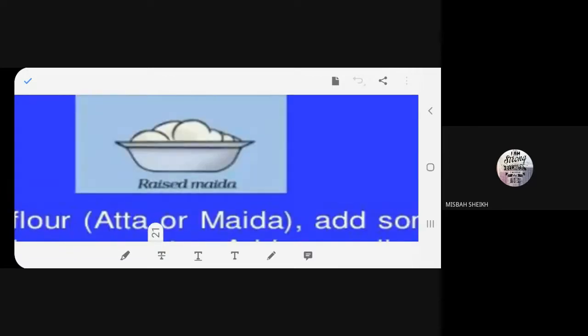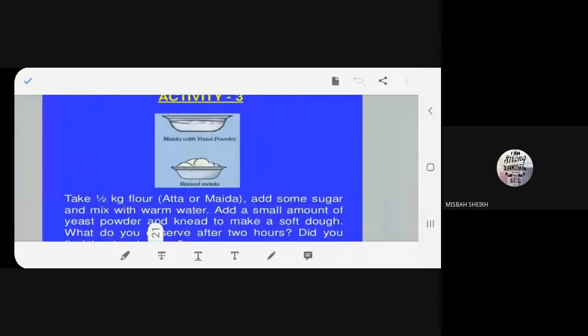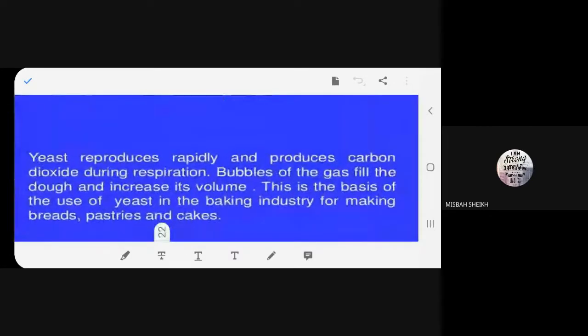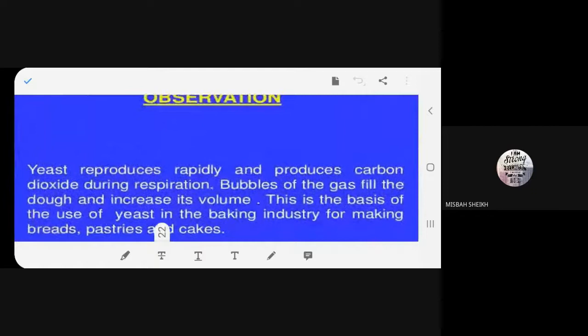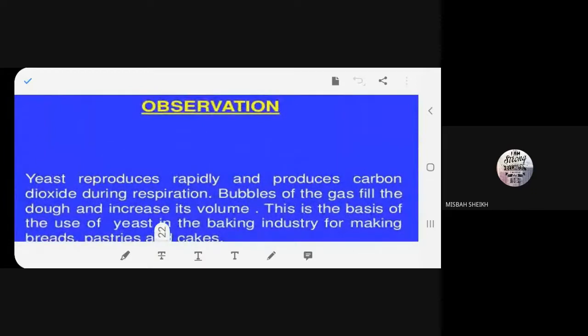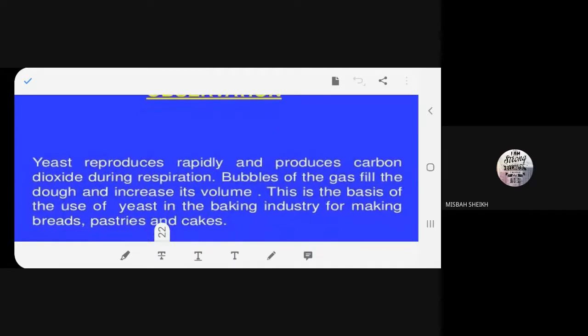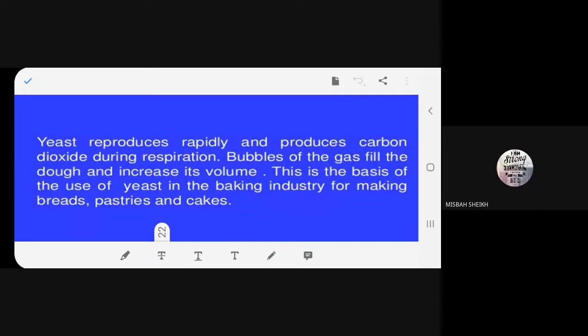Understood, all of you? Yes, ma'am. Girls, all of you, beta? Yes. So, what is the observation? We'll see now. Read, beta. Yeast reproduces rapidly and produces carbon dioxide during respiration. Bubbles of the gas fill the dough and increase its volume. This is the basis of the use of yeast in the baking industry for making breads, pastry, and cakes.